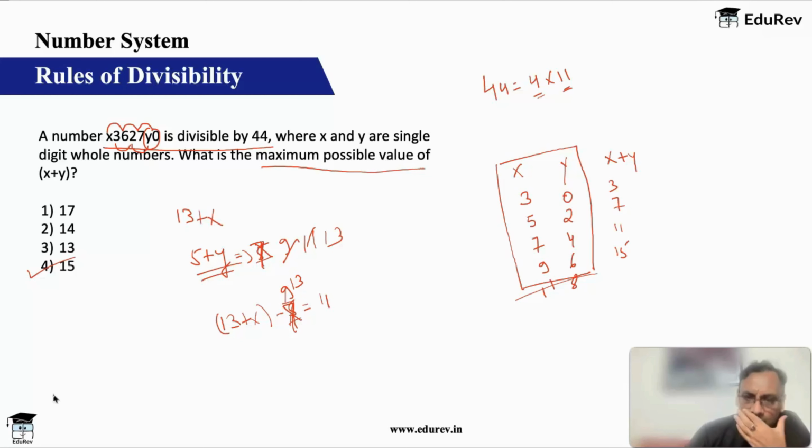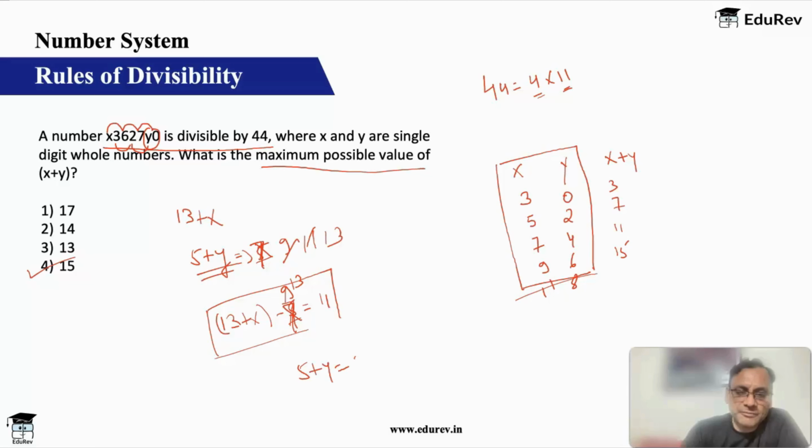Just keep in mind one more thought, that when y starts becoming bigger, especially in the last case, when I was taking y as 8, then your 5 plus y is 5 plus 8, which is 13, right? So actually I can also subtract in reverse, because the rule says the difference between the sum of odd places and the sum of even places should be 0 or a multiple of 11. It doesn't say odd minus even or even minus odd. It can be either way. So I can even do 5 plus y minus 13 plus x.